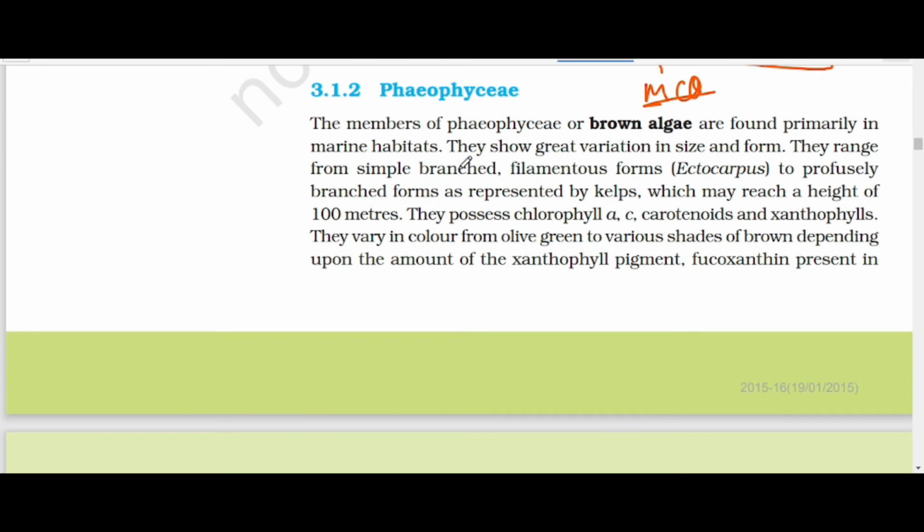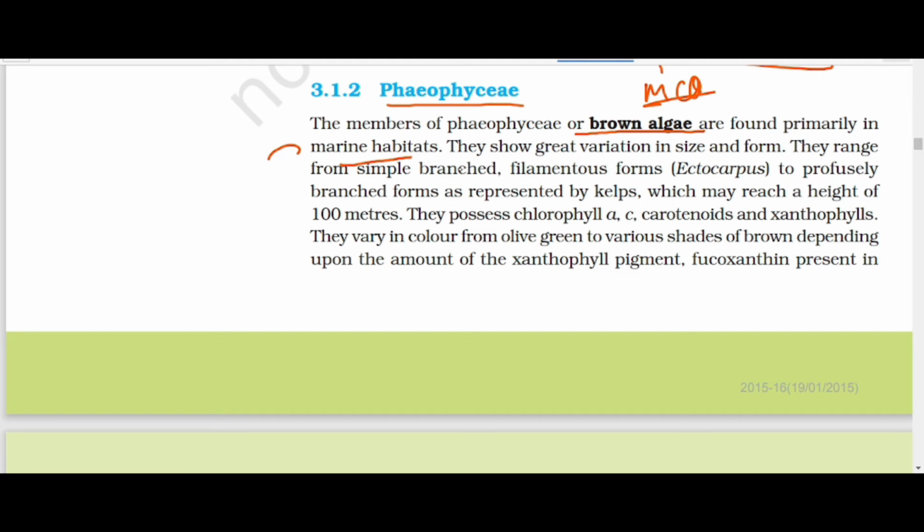Now the Phaeophyceae. The members of Phaeophyceae, or brown algae, are found primarily in marine habitats.